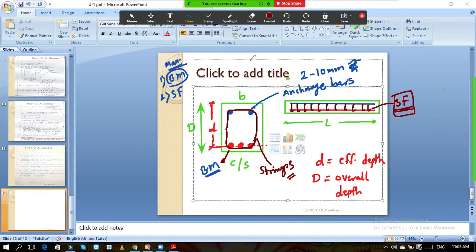So is anybody having any doubt in this, why we are going to provide the reinforcement? This provision of the bar is called reinforcement. The word used for this is reinforcement. When you provide some bars having specific diameters, suppose now these are 3 bars of 12 mm diameter, then collectively this is known as reinforcement. So these are some basic things of the beam.